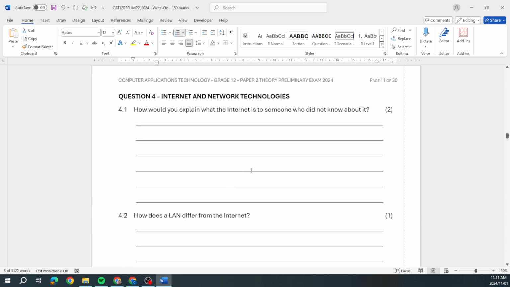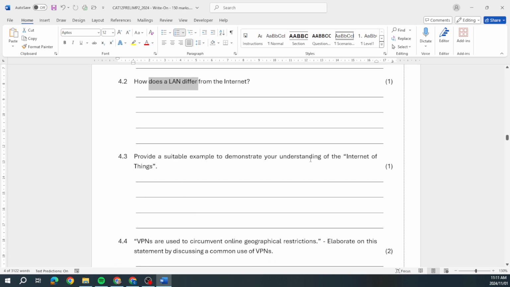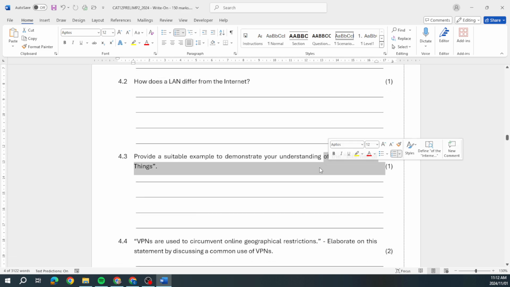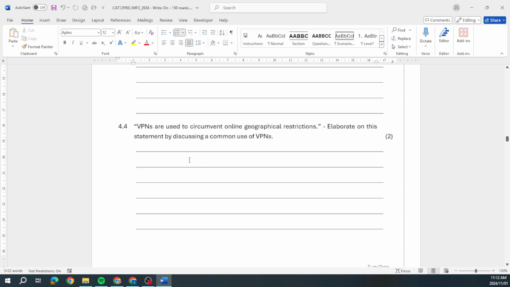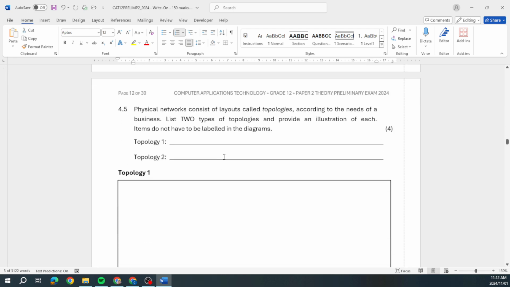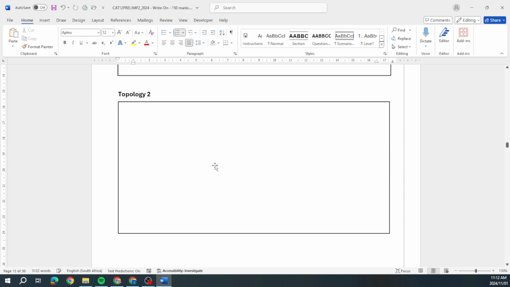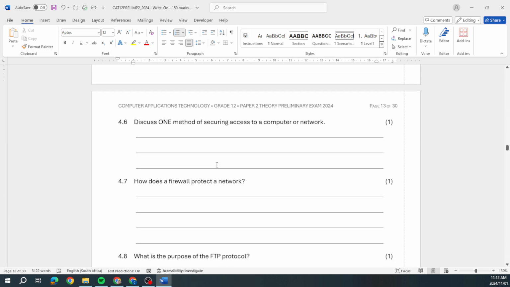Internet and network technologies. How would you explain what the internet is? What is a LAN? What is the Internet of Things? Please, that definition you must know. The VPNs. What is a VPN? How is it used? There's what I said. The topologies, right? In this case, they wanted you to name 2 topologies and draw them. So be able to do that.